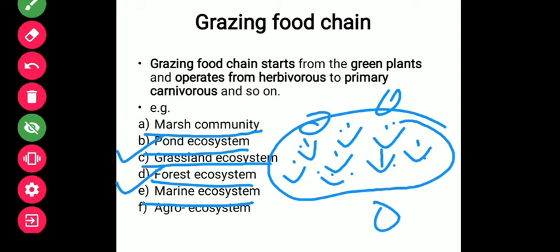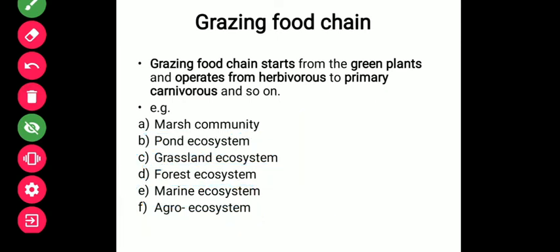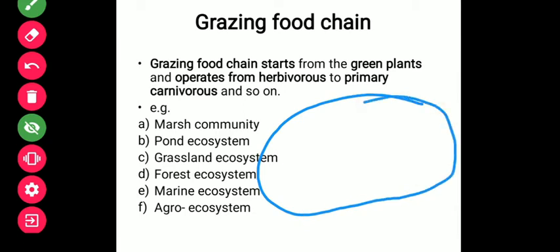Next is the marine ecosystem. As I already told you, it is a water body where a high concentration of salt is present, so the organisms adapted here will be different. And then the agro ecosystem. Agro means related to the agriculture field. In the agriculture field mostly the plants are crop plants. These crop plants act as the primary source of energy, and mostly the crops are attacked by aphids and insects.